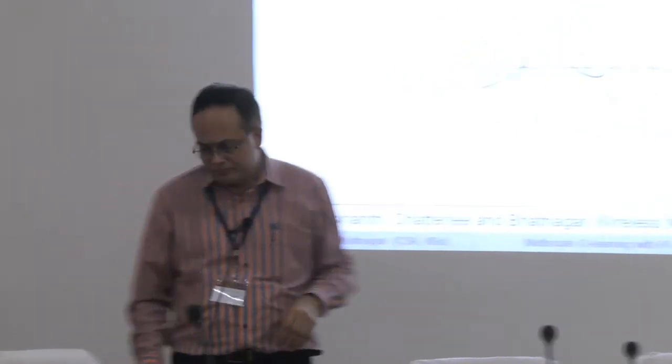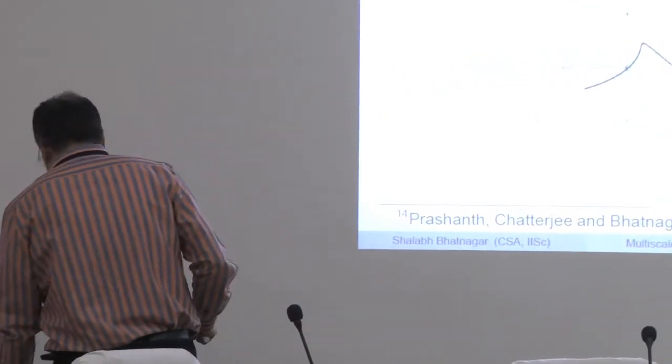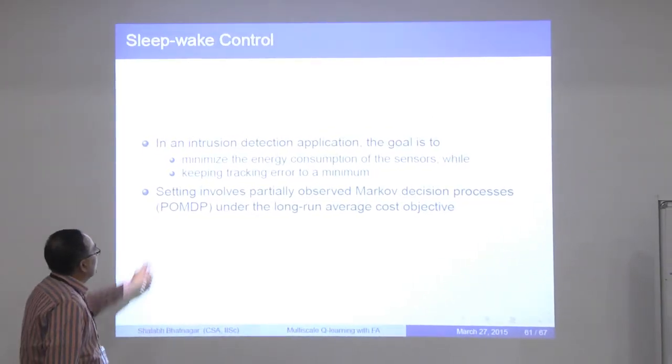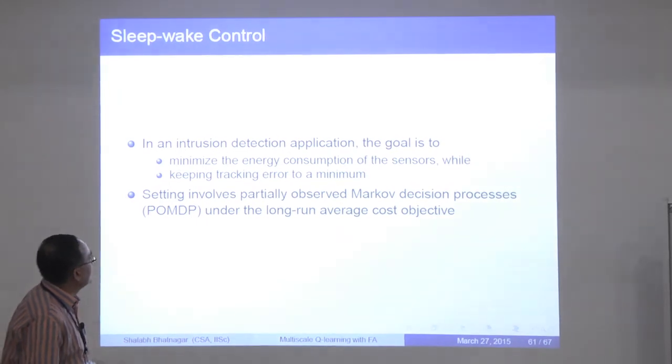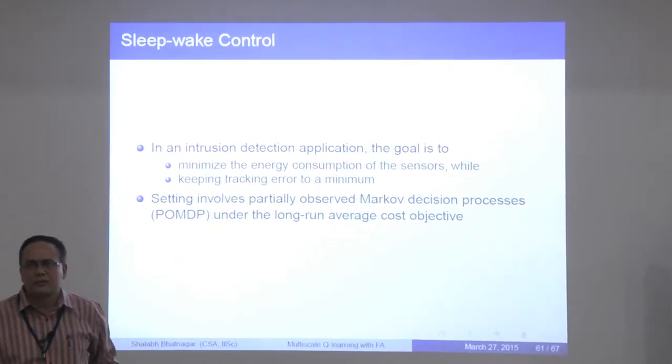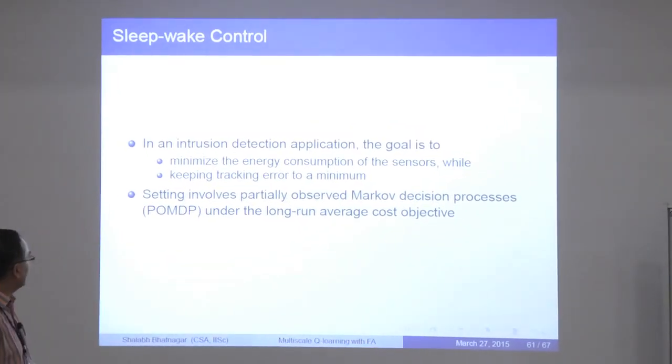So you need to switch off the sensor at certain points in time and then switch it on. Once it comes back, it can again do the job of figuring out whether the intruder is passing by. So the goal is to minimize the energy consumption of the sensors while keeping the tracking error to a minimum.